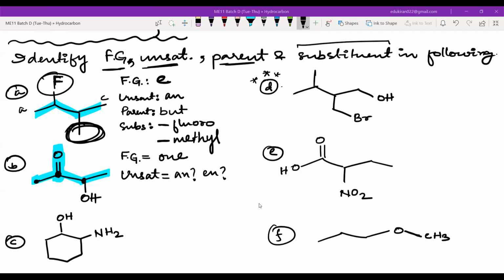Double bonds are represented by EN. And after that, what is there? Very good. That means you have to only see C double bond C, no? So is there any C double bond C here? No, so this will be AN. You got confused when I wrote AN or EN. Unsaturation is AN. What is the parent? But. Now, what is the substituent?